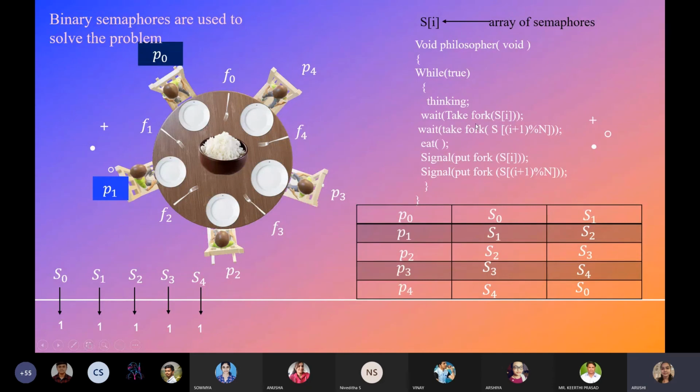Since P0 has entered and used the semaphore S1, it is not available to P1. So currently P1 is blocked. If at the same time P2 enters the critical section, he wants S2 and S3 semaphores, but S2 and S3 are not used by P0 and P1, so he can easily enter into the critical section.